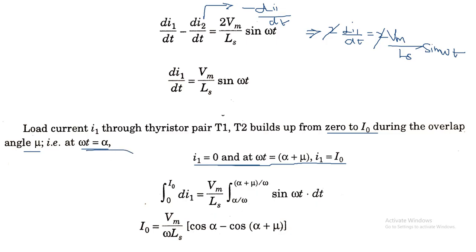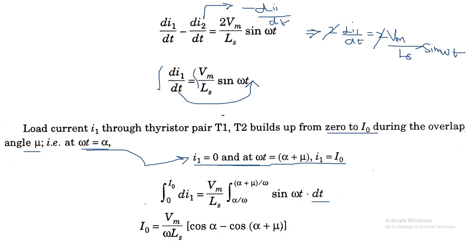So on integrating this on both sides, the dt will go to the right hand side, integrating 0 to I0 on the left, and the limit will be alpha to alpha plus mu. So here we are integrating with respect to dt.